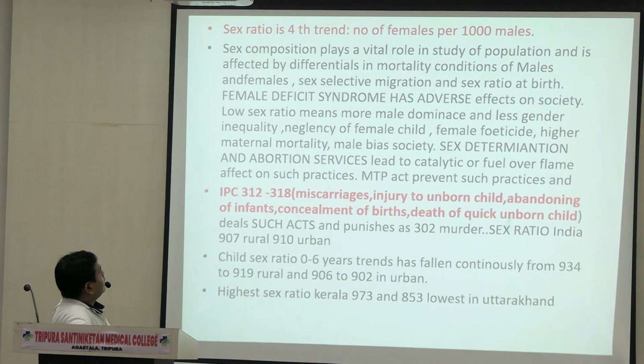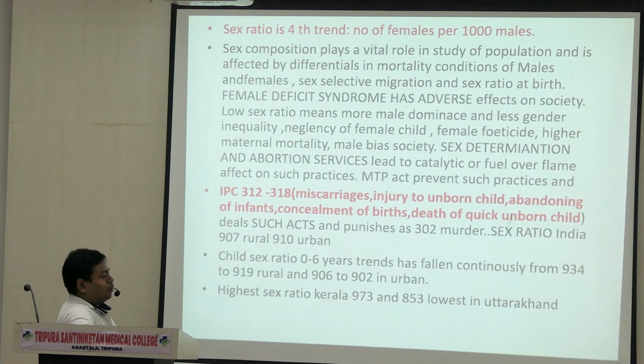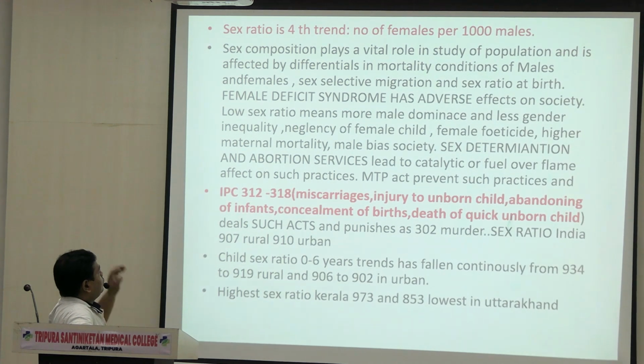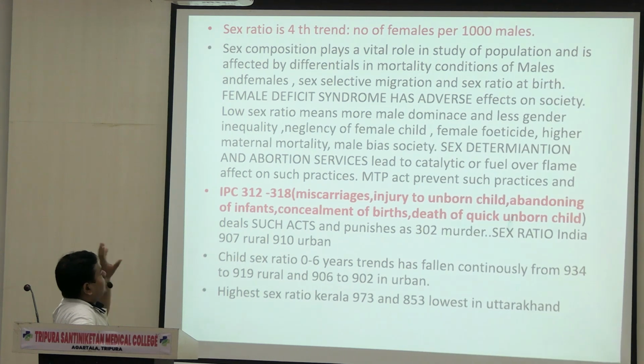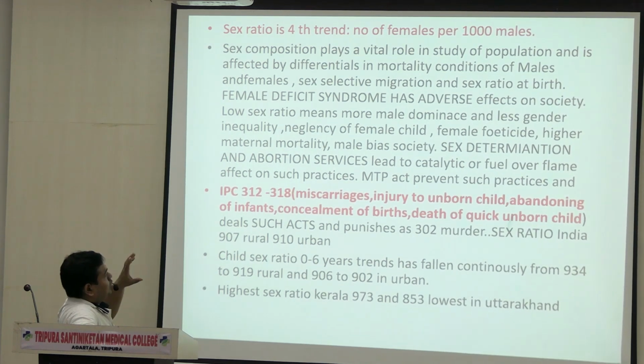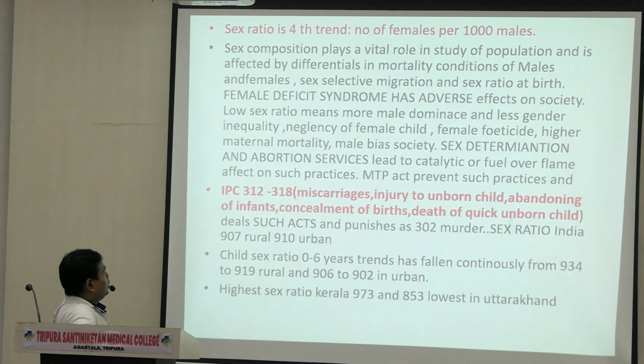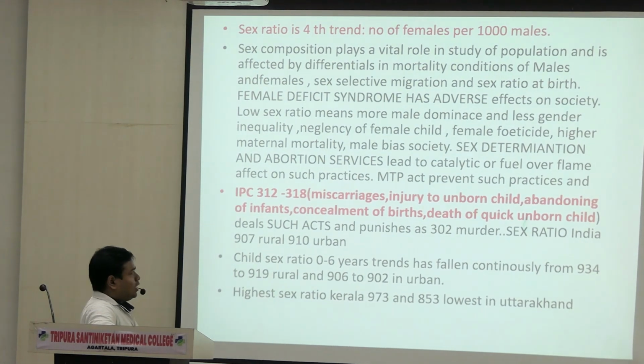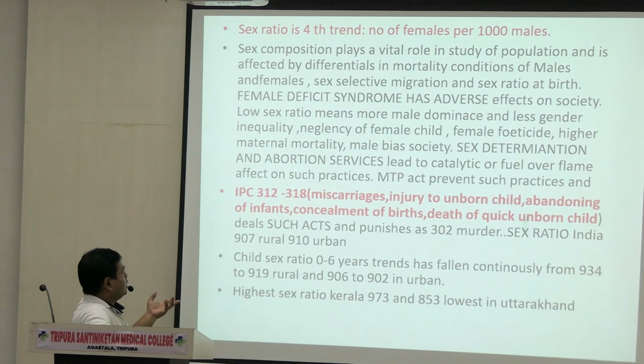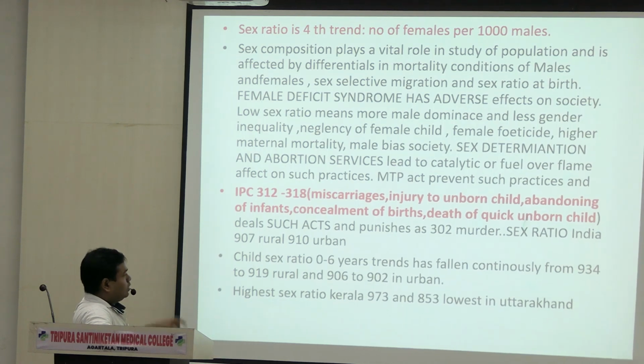See, sex ratio is the fourth term. It's the number of females per thousand males. You have to explain the sex composition and the factors which affect these things. See, low sex ratio means male dominance, gender inequality, negligence of female child, female feticide, male biased society, abortion.